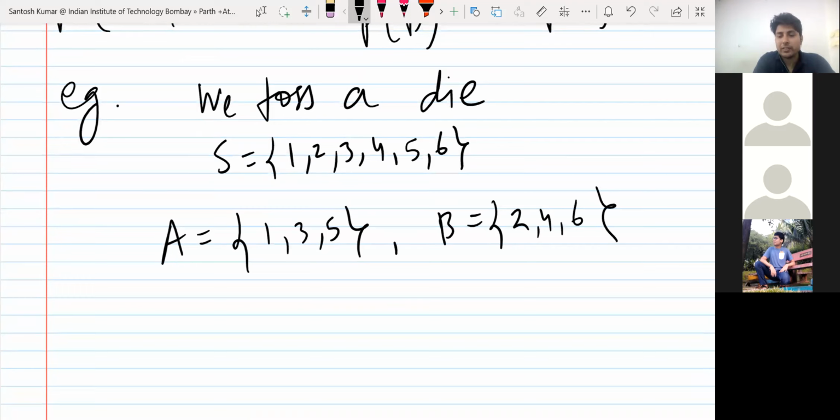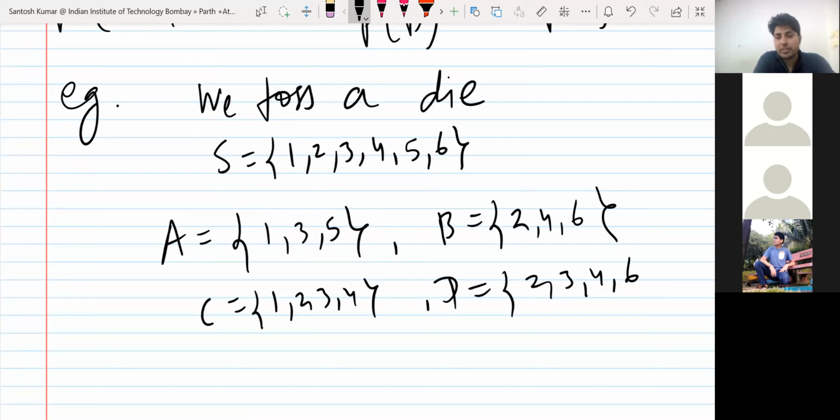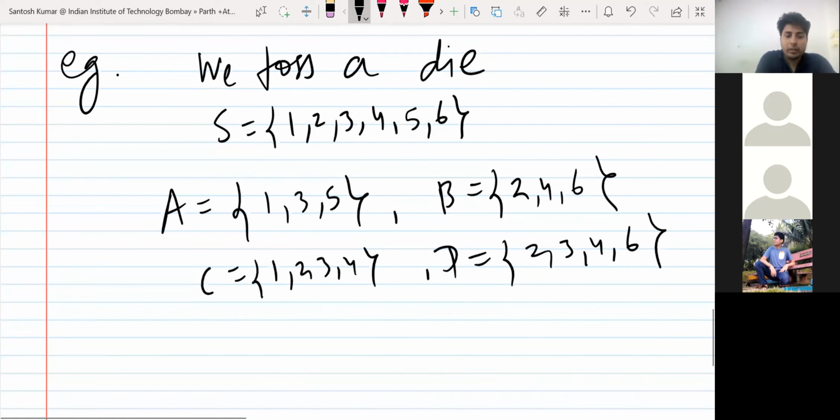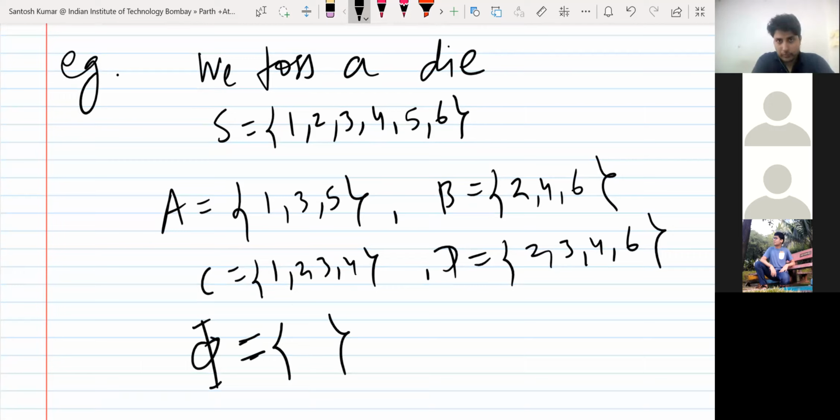And let's take C as 1 2 3 4, and assume D is 2 3 4 6, like this. Phi means the null set. If I write this, it means nothing: curly brackets with nothing inside. So this is phi.